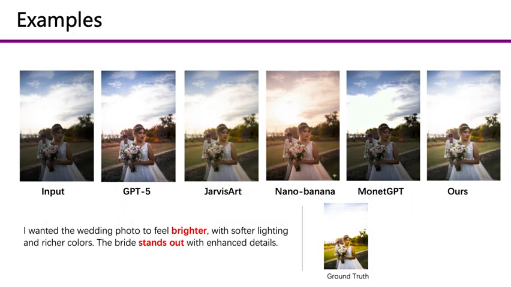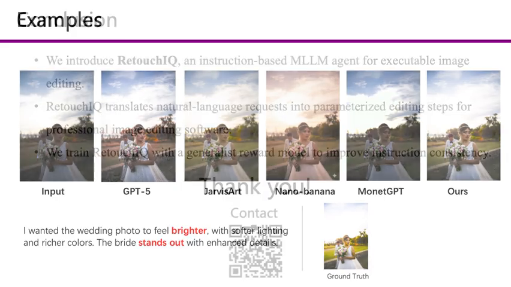We next show qualitative examples. The instruction asks for a wedding photo to look brighter with softer lighting and richer colors, while making the bride stand out with enhanced details. The input image is shown on the left. A good retouching result should satisfy the instruction while preserving a natural appearance. For this example, the edit should improve brightness and color richness, but avoid unrealistic colors or redundant enhancement. Baseline results show some unrealistic artifacts and some suboptimal editing results. For more results comparison, please take a look at our poster and paper.